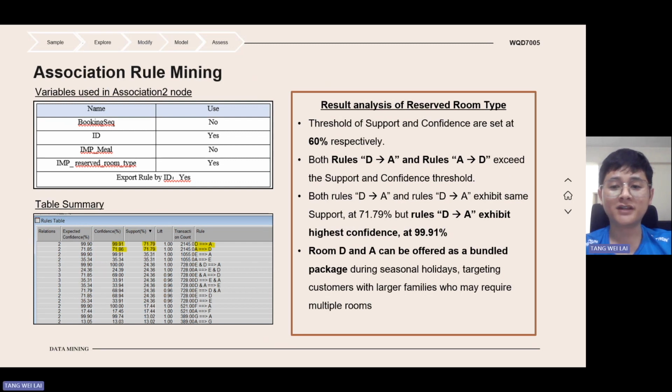For the association rule mining of reserved room type, we can see rules D to A and A to D have exceeded the thresholds. So in this case, we can offer rooms D and A as a bundle package during the seasonal holidays. This is to target customers with larger families who may require multiple rooms.